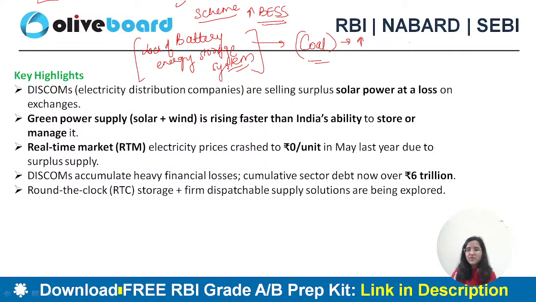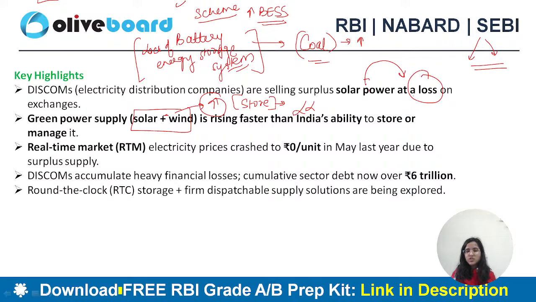We discussed this in the previous class, that there is a dilemma: on one side we want to meet our carbon emission goals, and on the other side we are producing more energy from coal. The problem is that even though green power supply like solar and wind is rising, India's ability to store it is not there. We are not able to store it or manage it. That is why solar and wind energy is being sold at a loss to the distribution companies, the discoms. Ultimately, this is going to discourage these renewable energy producers, and we are not going to be able to meet our carbon emission goals.